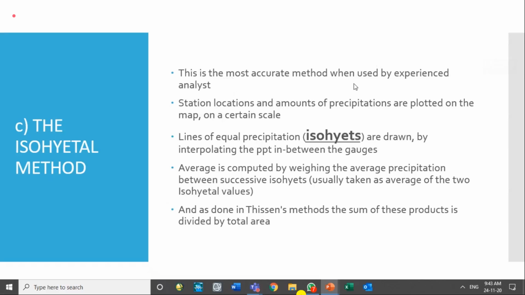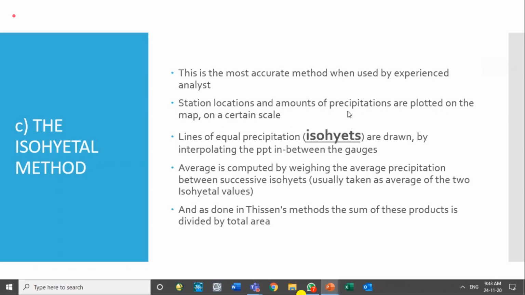This is the most accurate method when used by experienced analysts. Good experience is necessary for interpretation and for seeing the effect of topography, which we sometimes also accommodate in the isohyets. So the station locations and amounts of precipitation are what this method uses.